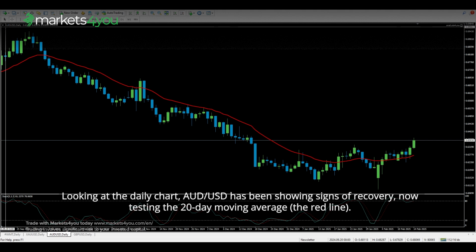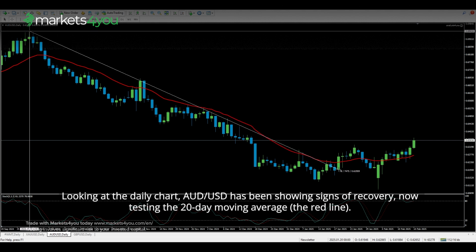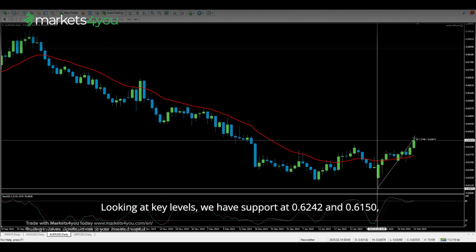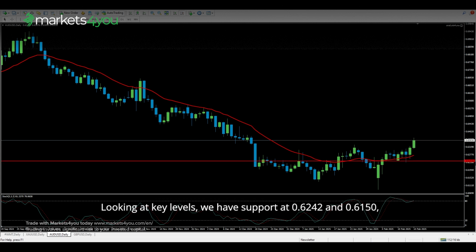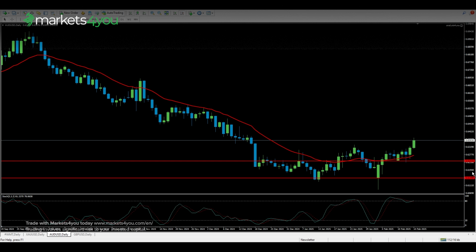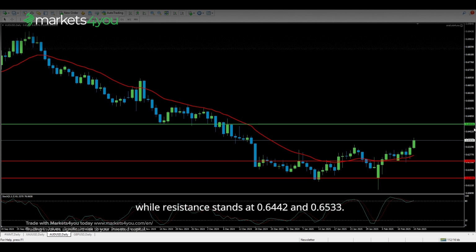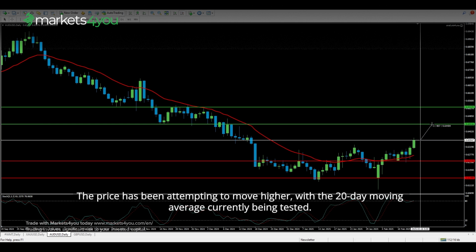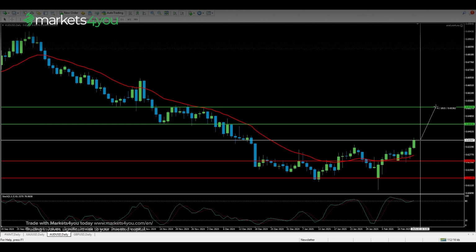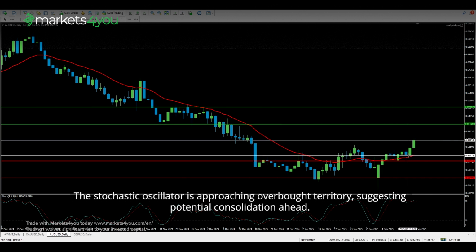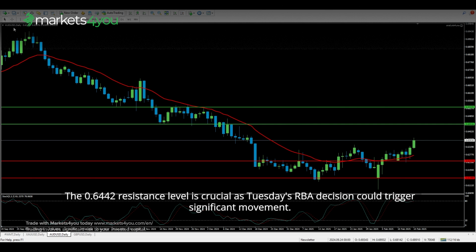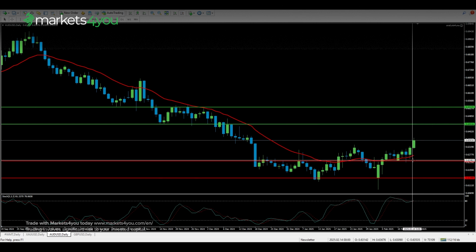Looking at the daily chart, Australian dollar to US dollar has been showing signs of recovery, now testing the 20-day moving average, the red line. Looking at key levels, we have support at 0.6242 and 0.6150, while resistance stands at 0.6442 and 0.6533. The price has been attempting to move higher, with the 20-day moving average currently being tested. The stochastic oscillator is approaching overbought territory, suggesting potential consolidation ahead. The 0.6442 resistance level is crucial as Tuesday's RBA decision could trigger significant movement.